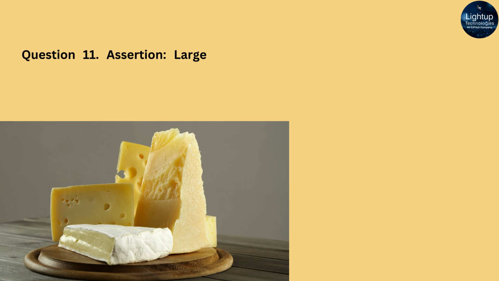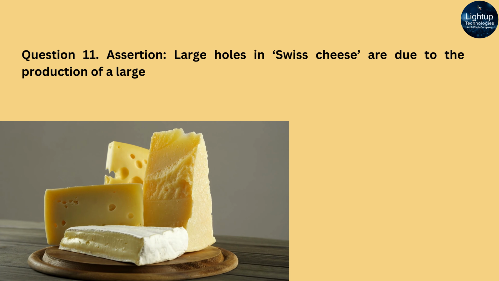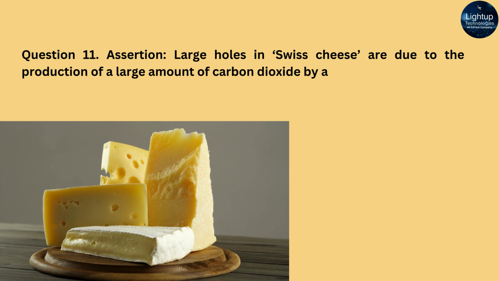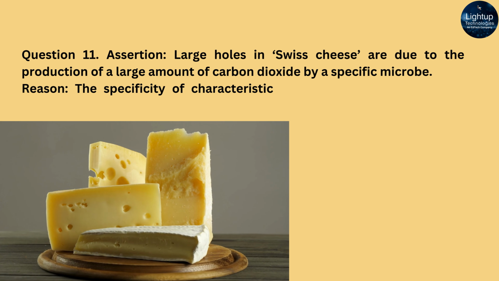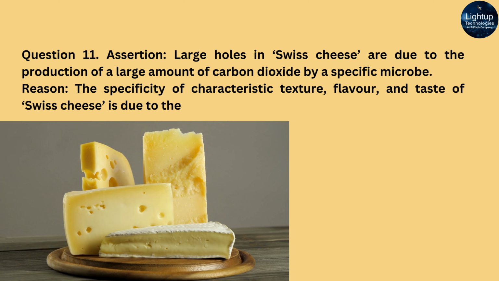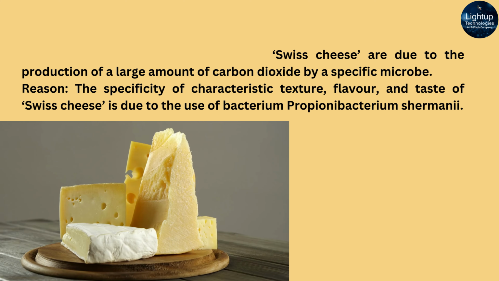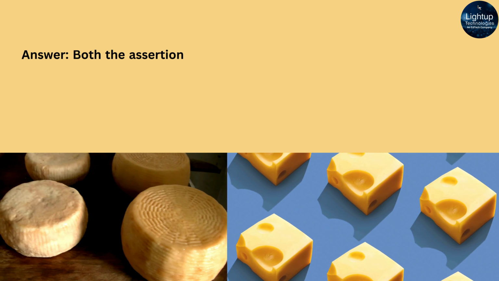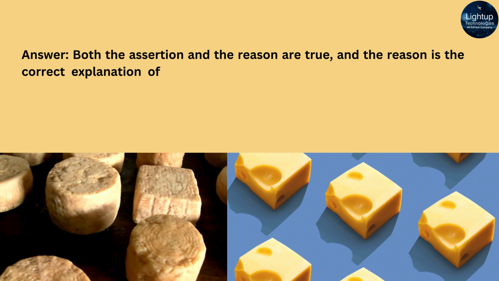Question 11. Assertion: Large holes in Swiss cheese are due to the production of a large amount of carbon dioxide by a specific microbe. Reason: The specificity of characteristic texture, flavor, and taste of Swiss cheese is due to the use of bacterium Propionibacterium shermanii. Answer: Both the assertion and the reason are true, and the reason is the correct explanation of the assertion.